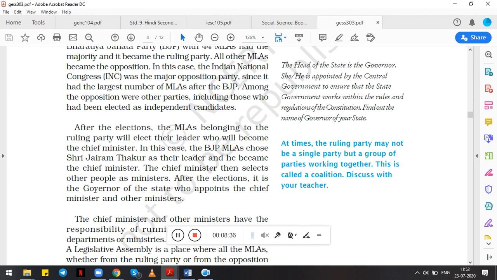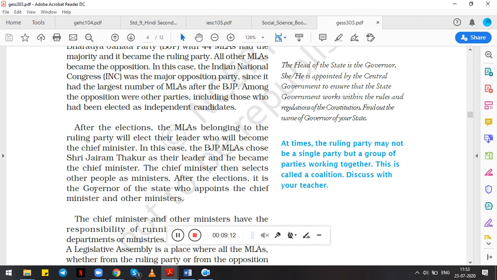Okay, so moving further, how is the chief minister elected? After the elections, the MLAs belonging to the ruling party will elect their leader, who will become the chief minister. In this case, the BJP MLAs chose Shri Jairam Thakur as their leader and he became chief minister. Now the chief minister then selects the other people as ministers, and after the election, it is the governor of the state who appoints the chief minister and the other ministers.